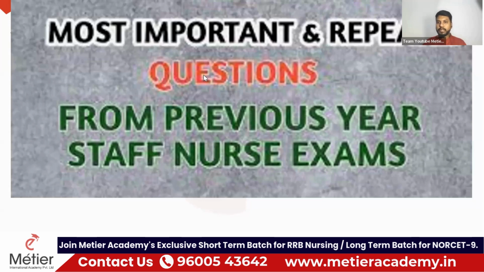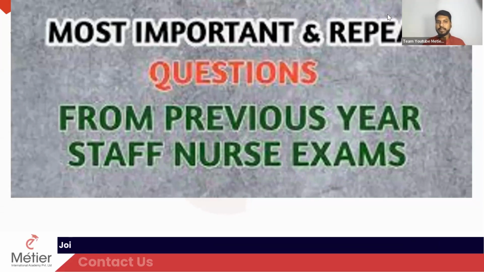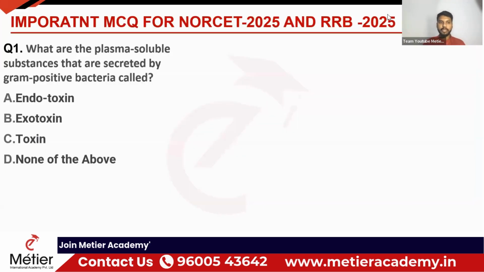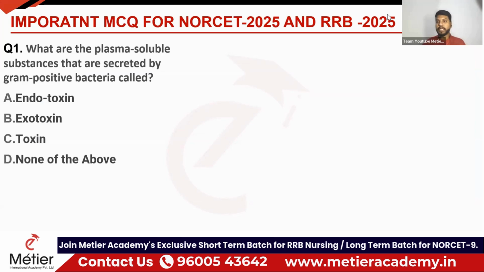The most important and repeated questions from previous year staff nurse examinations. Okay. So first question. What are the plasma soluble substances that are secreted by gram-positive bacteria called? Options are endotoxins, exotoxin, toxin, none of the above.